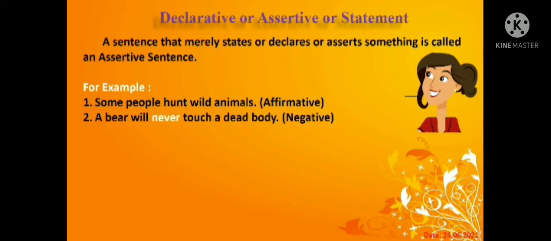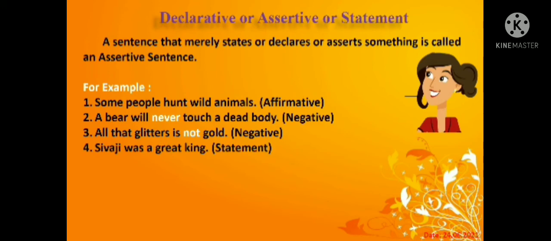Next one is: A bear will never touch a dead body. This is the negative sentence. Here never is a negative word, so we call it the negative sentence. And third one: All that glitter is not gold. Yes, students, here not is a negative word, so we call that an affirmative negative sentence.